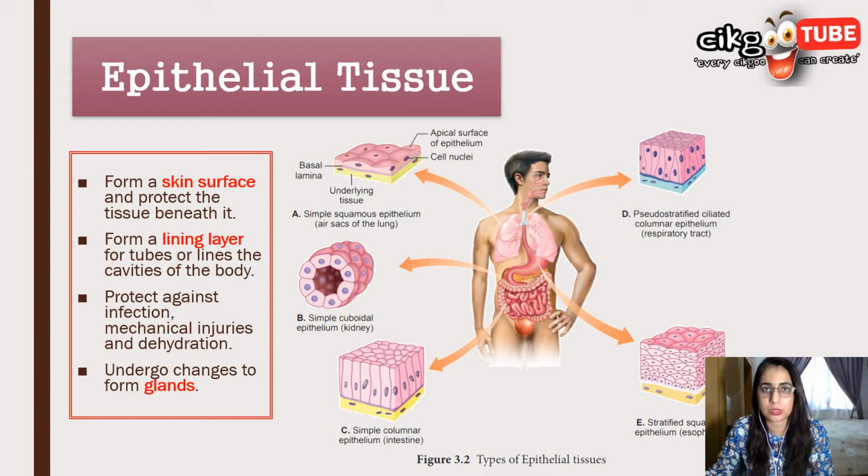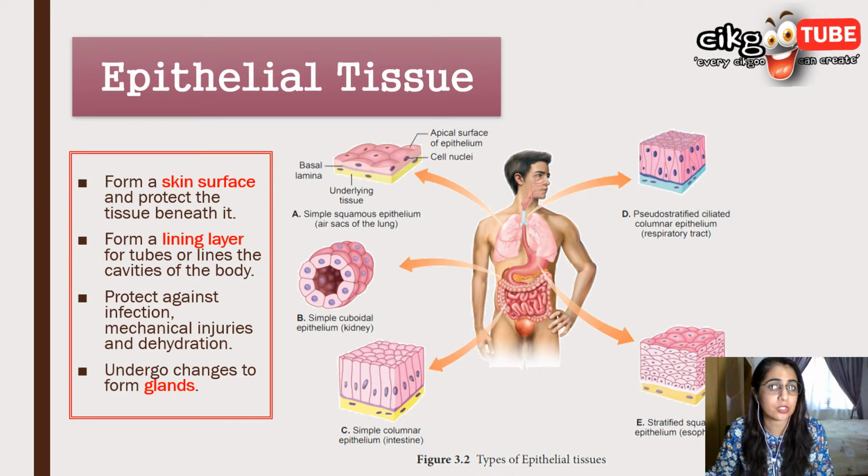Epithelial tissue consists of epithelial cells arranged in a continuous layer which is one cell thick. Epithelial tissue covers the outer surface, for example skin, and the hollow surfaces in the body, for example the digestive tract and respiratory tract. The epithelial tissue structure is adapted based on its function. For example, the epithelial tissue on the skin protects against infection, injuries, chemicals, and also dehydration.